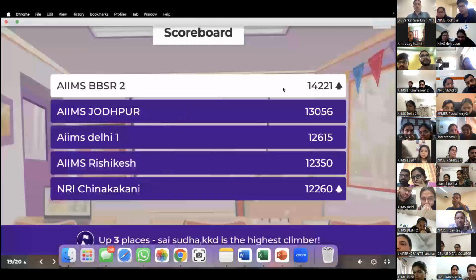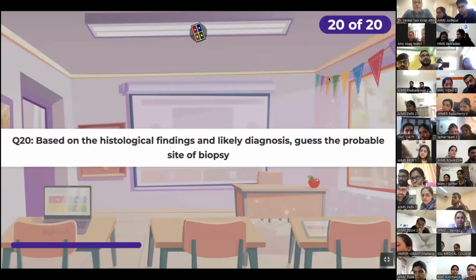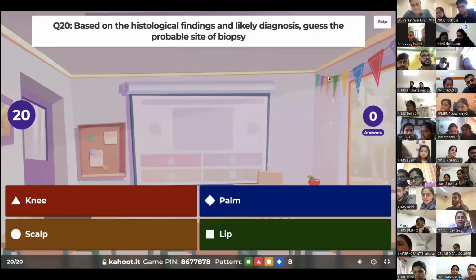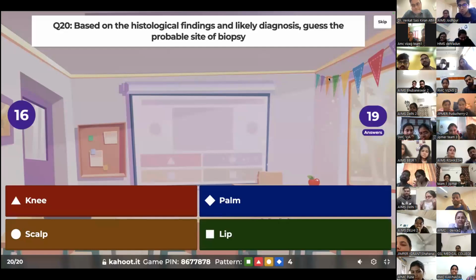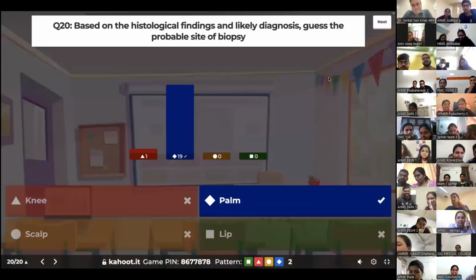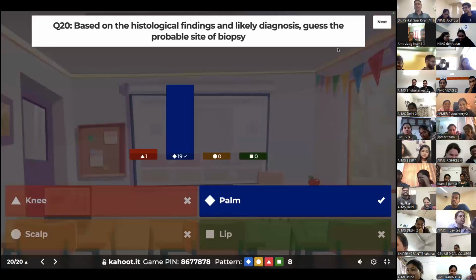Let's move on to Kahoot. Knee, palm, scalp, or lip. What is the correct site? Likely site. Right, it's an easy question. All of you have got it right. So it all depends on who's fastest fingers first. So well done, all of you.